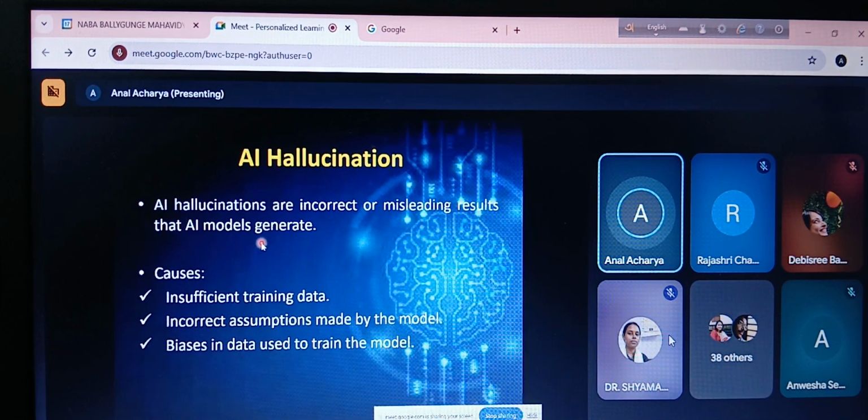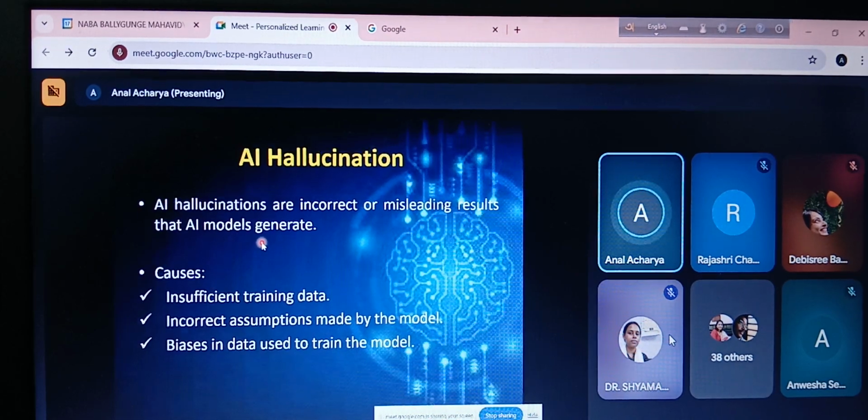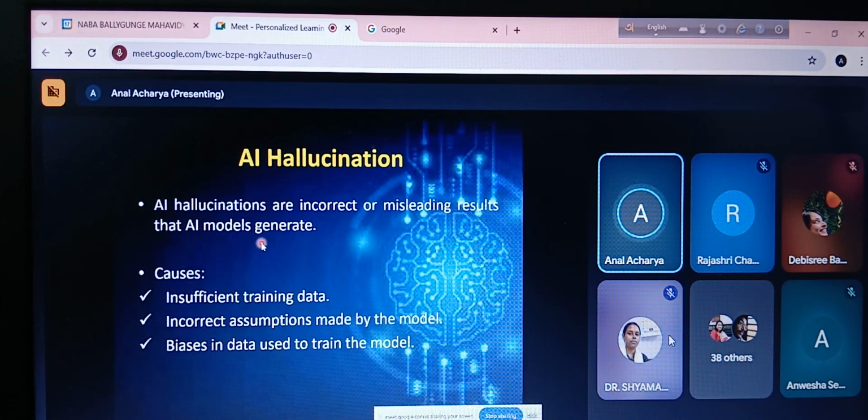Then we have something called hallucination. So what is hallucination? Hallucination means maybe the person is sleeping and he is having some dreams which do not have meaning with the real world. That is actually what is called hallucination.